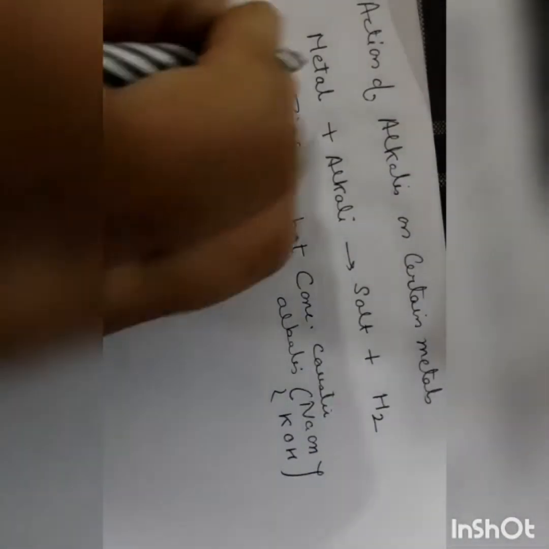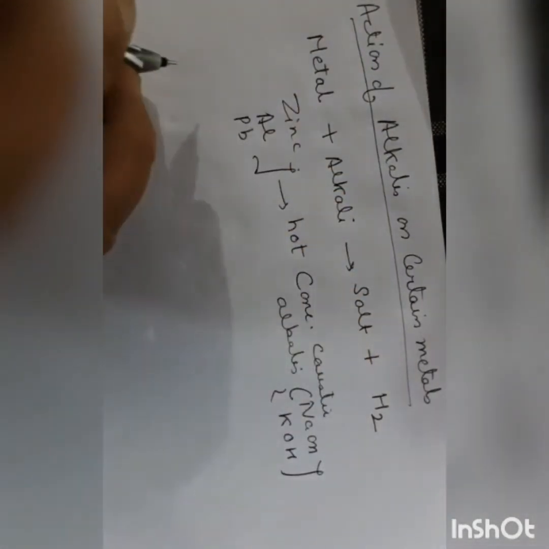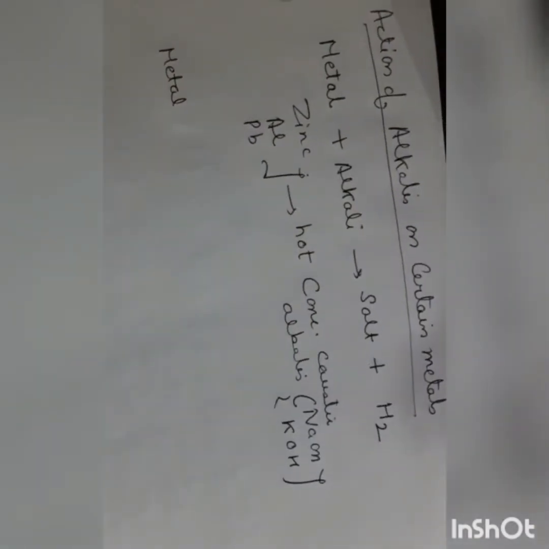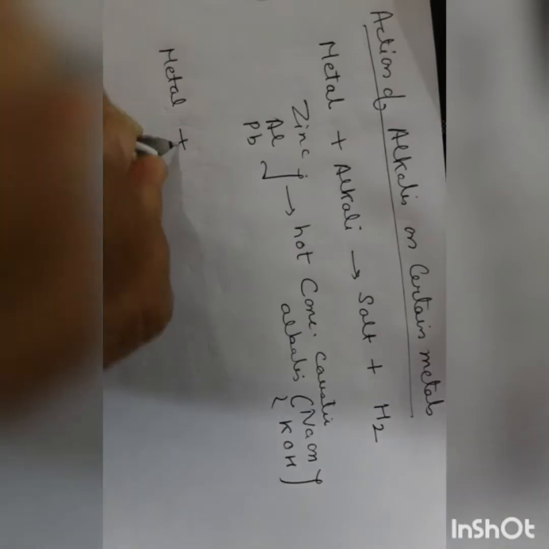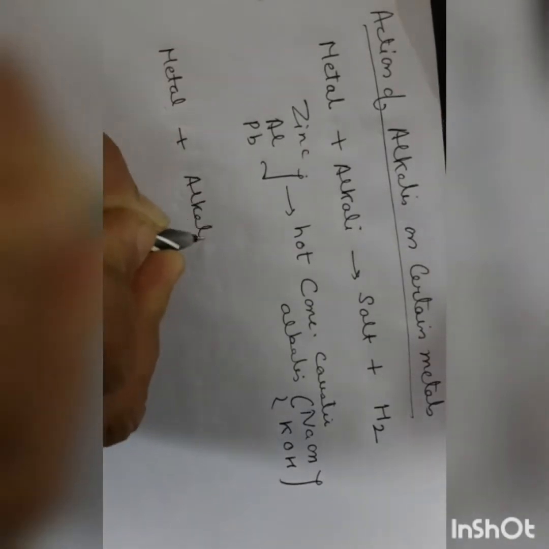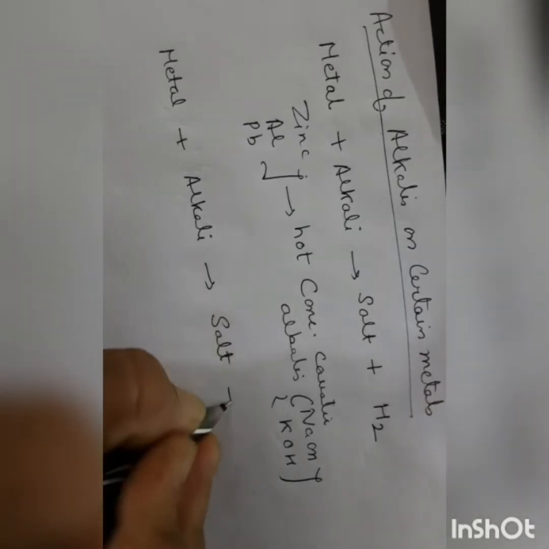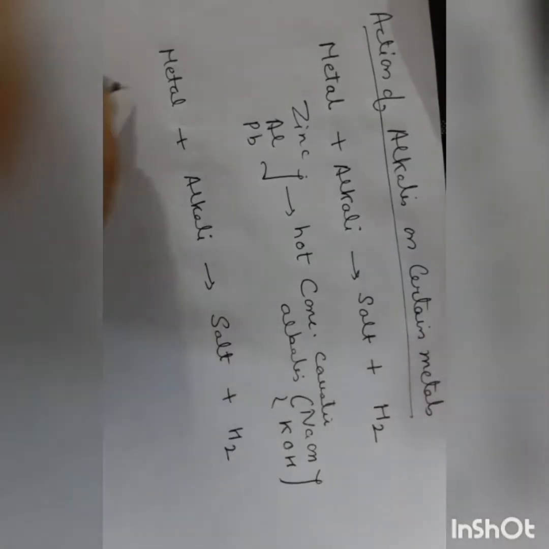Now we will explain it through the example. Metal, when reacted with alkali, it will give rise to its corresponding salt and hydrogen gas is liberated.